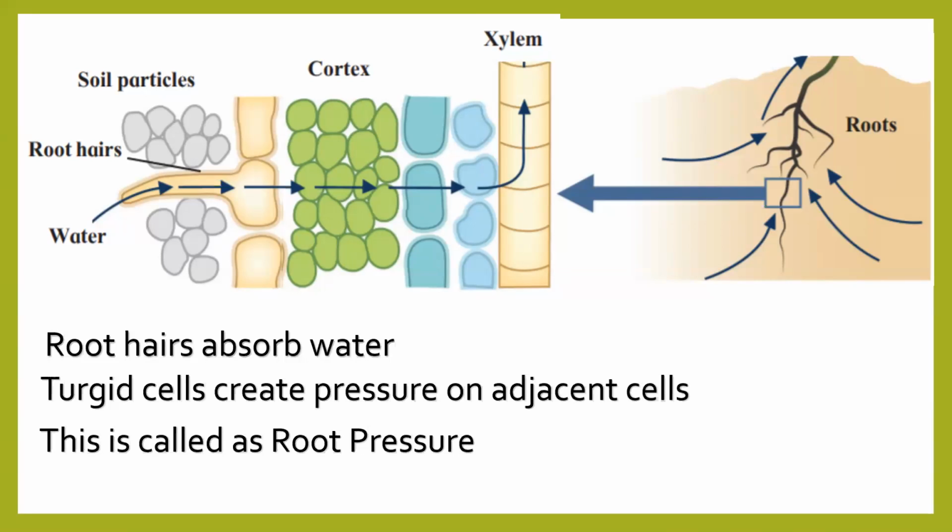Root hairs are continuously under absorption, so they will always remain in the same state. But cells will conduct water only when it has been absorbed. Be quick, put the heading as root pressure, leave 4 to 5 lines for the diagram. You will be drawing the diagram till xylem, and you will then be writing these 3 points.